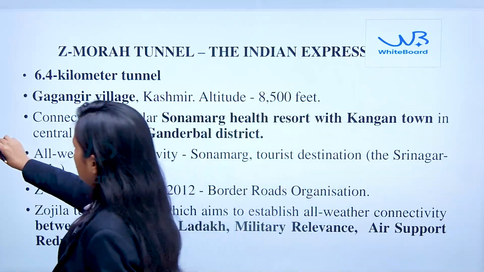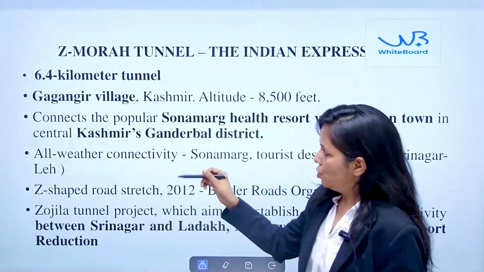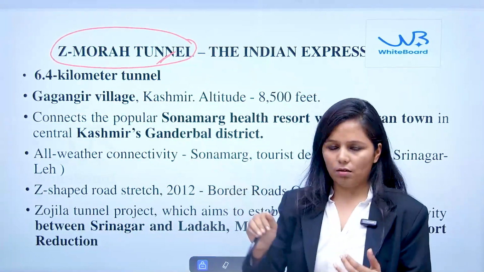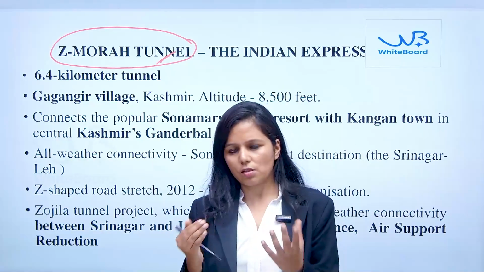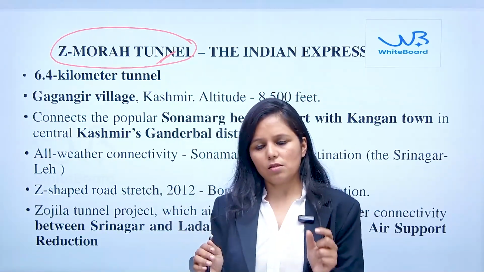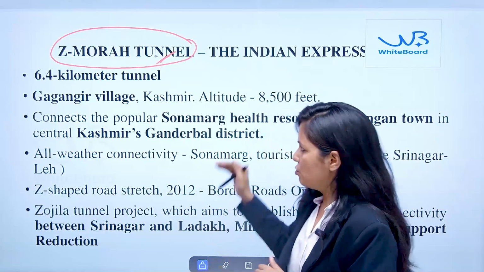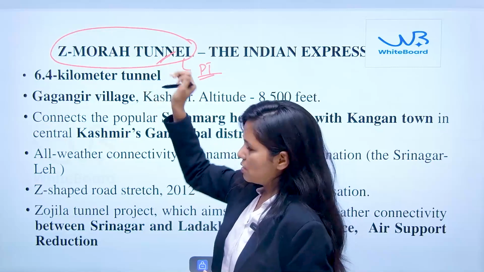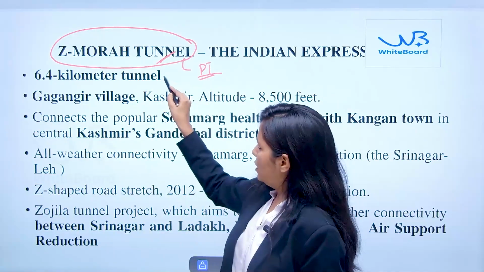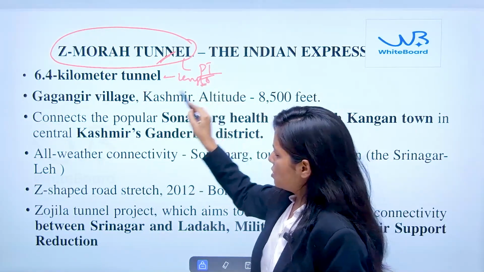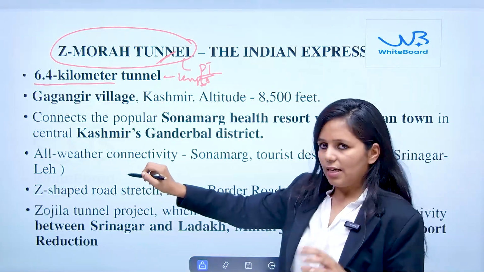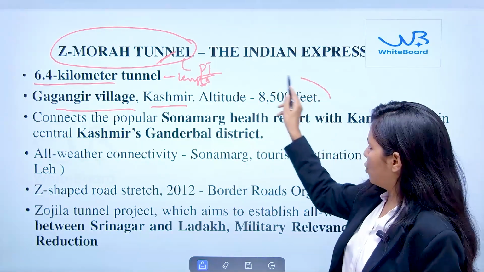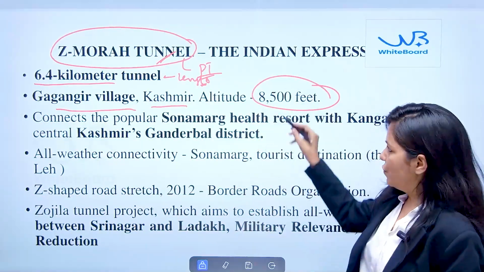Coming to the perspective of prelims, what we need to know are the specific features of this Z-Morh tunnel. For example, where it is constructed, what is the significance of this tunnel, which places it is going to connect. This is how we have to prepare from the perspective of the prelims exam. As far as this tunnel is concerned, its length is 6.4 kilometers, located in Gangagir village of Kashmir at an altitude of approximately 8500 feet.